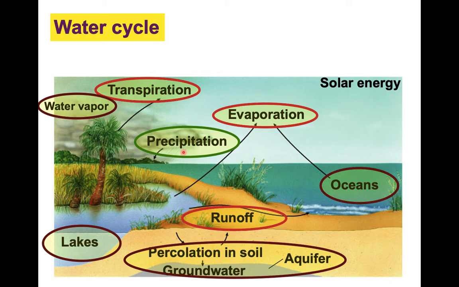Okay. And then we have condensation. Even though the process is not written here, we see clouds. And we know that condensation is what happens after water in a liquid state evaporates into a gas. That gas can condense into clouds, into a gaseous form of clouds. So that is condensation. And then we have transpiration.